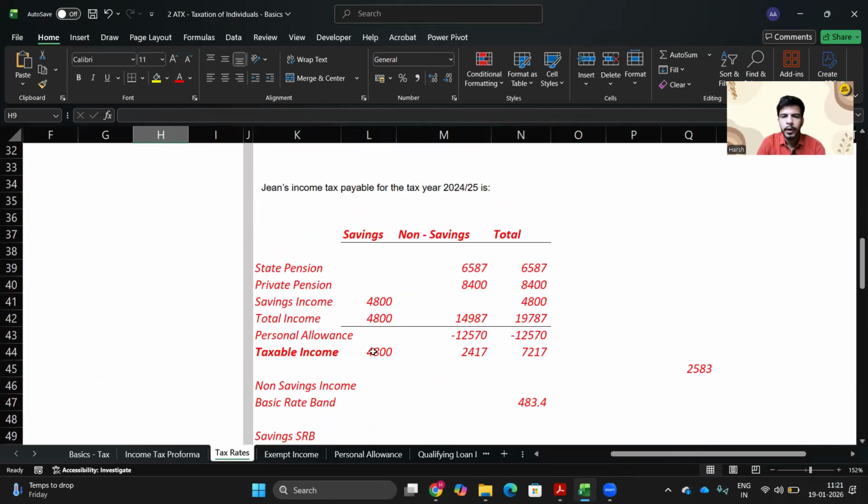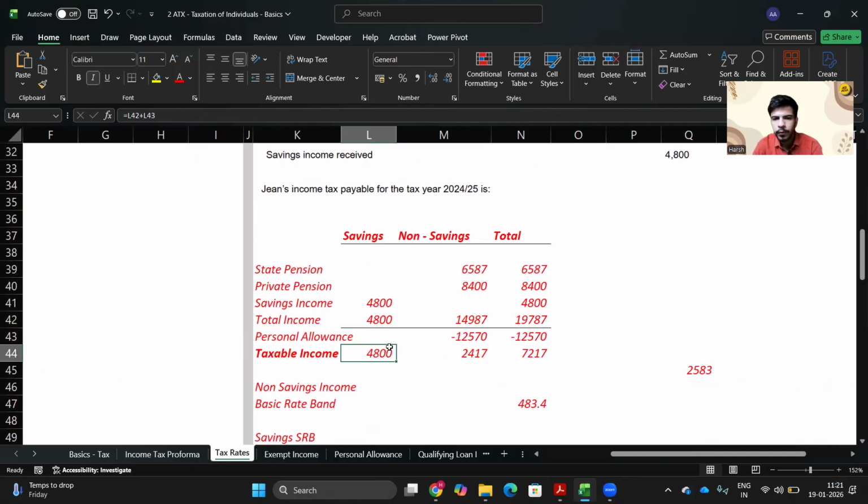Okay, so these are our taxable incomes. 4,800 pound is your savings income, and non-savings income is 2,417 pound, because you have applied 12,570 of personal allowance. Do not worry, we would be studying personal allowance in the next few sessions. Okay, so total is 7,217.